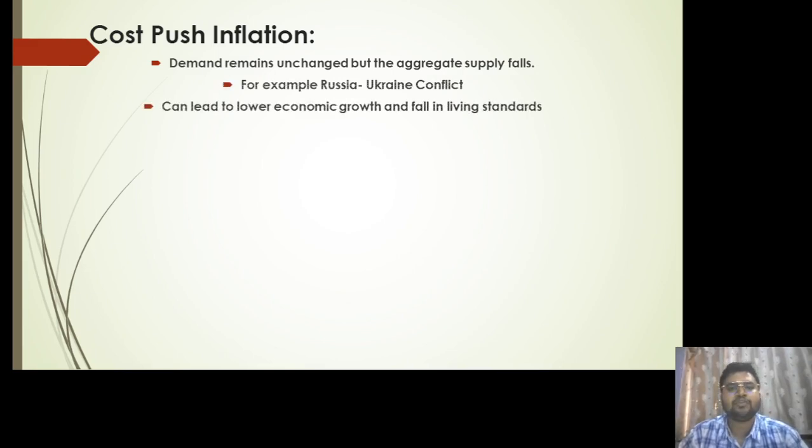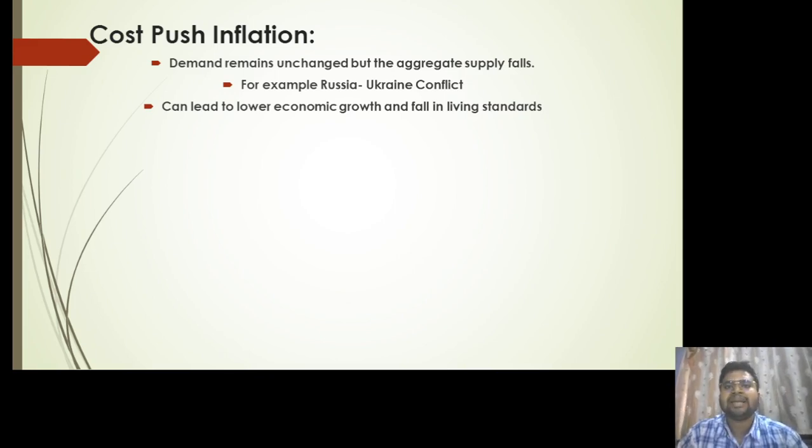Now, the best example would be the Russia-Ukraine conflict. As we all know, there is an ongoing war between Russia and Ukraine. We also know that Ukraine is a major supplier of fertilizers and vegetable oil, sunflower oil, to India. Because of this conflict, there is a hit on the supply side from Ukraine, because Ukraine has to feed their army first, right? Ukraine has to feed their citizens first. Only then will they be able to fulfill the obligations to India. Because of this war, there is an increase in the cost of production.